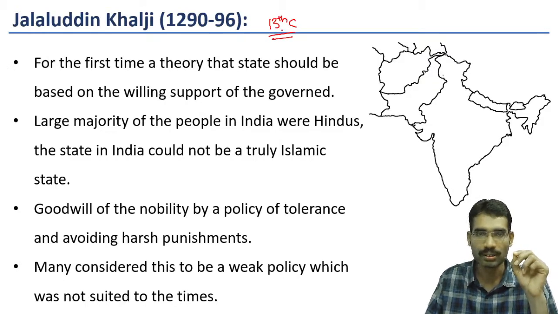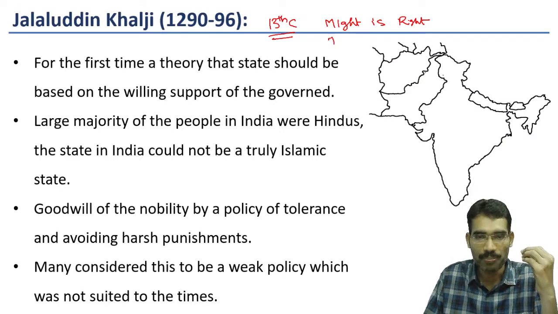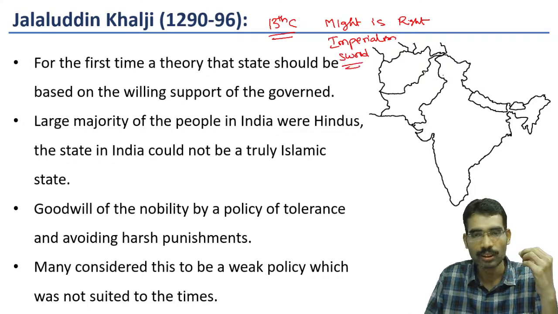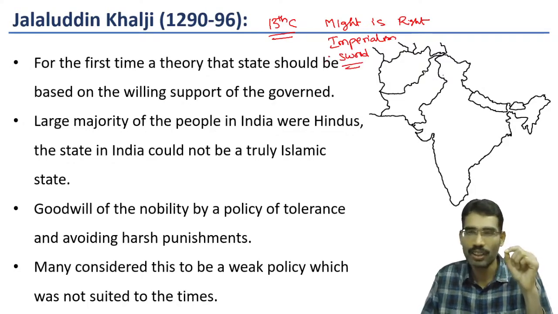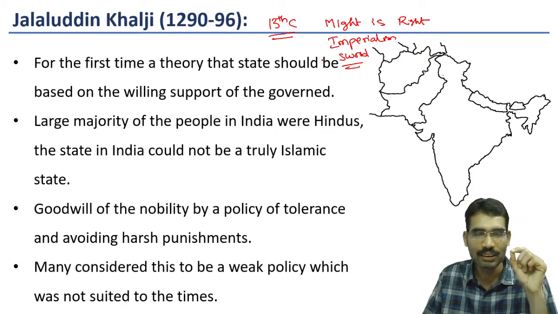In those times, the principle was might is right, and it was the age of imperialism. Only sword power enjoyed prestige in those times. Jalaluddin Khalji was somewhat deviant from these policies.